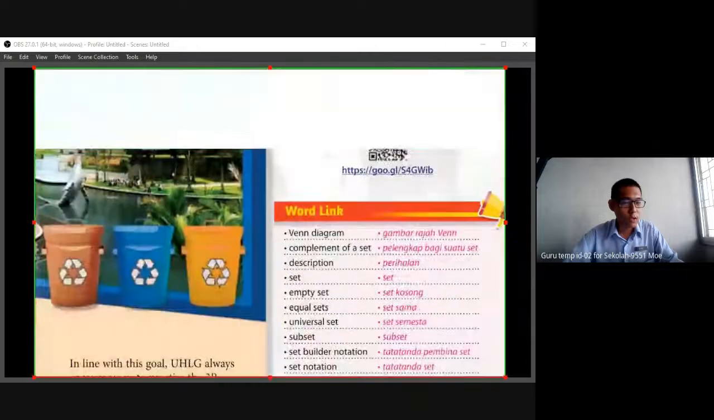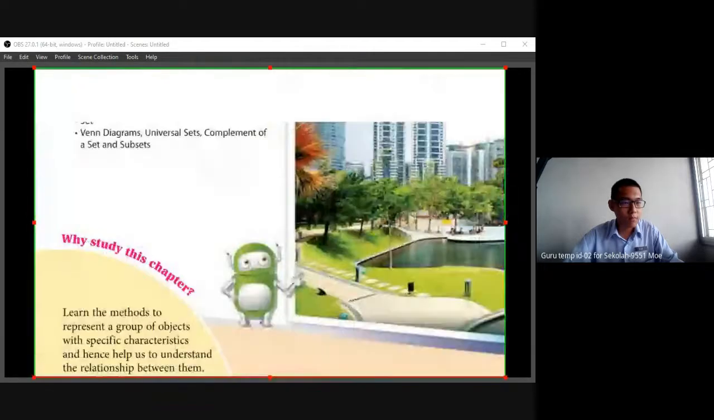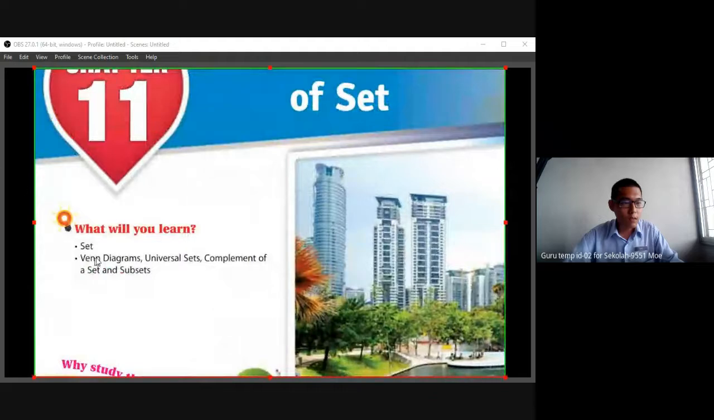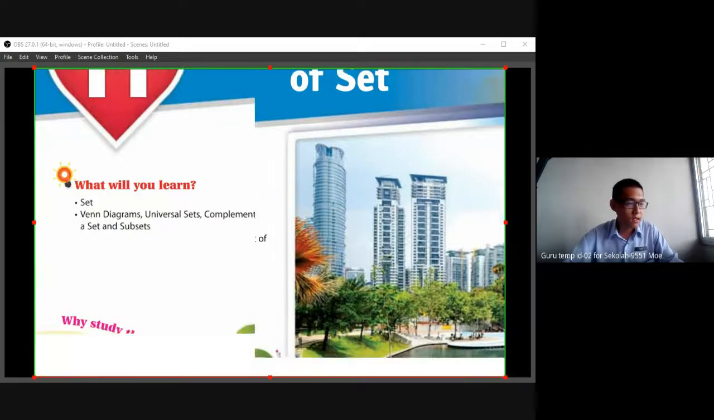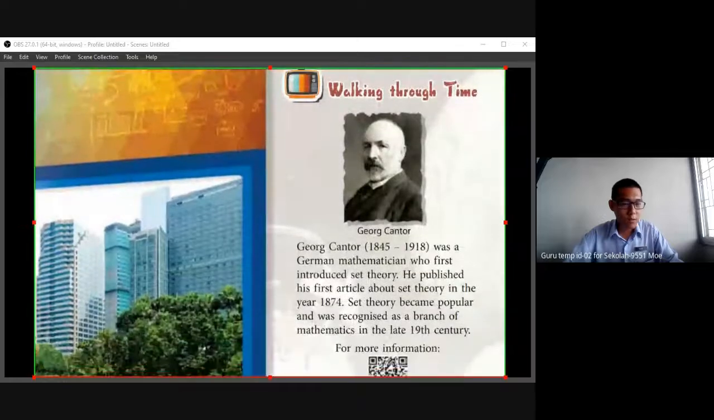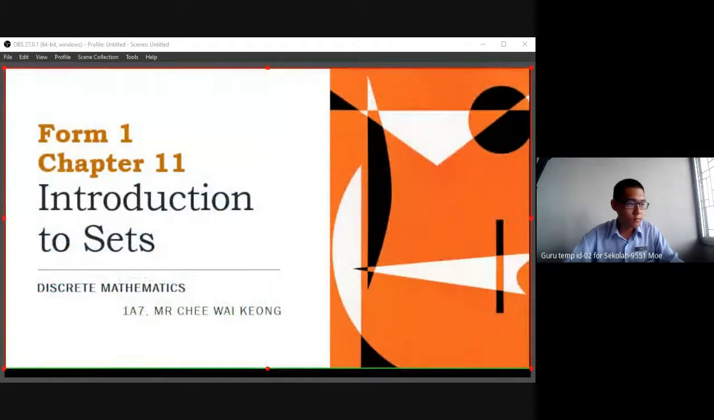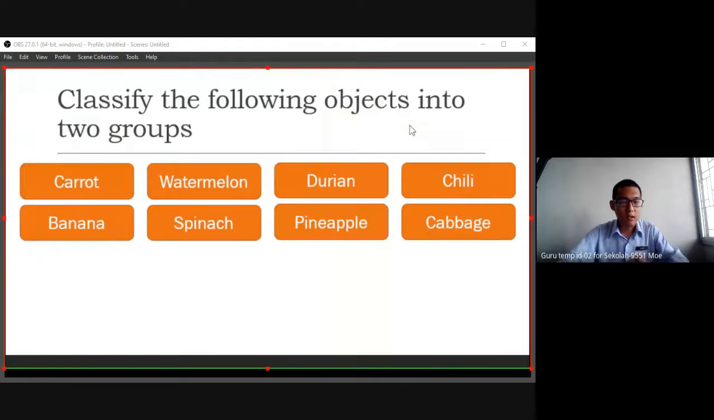For today, we'll try to introduce what a set is, and later, if possible, we'll try to see Venn diagrams, but not today. Maybe next week, because today I just need to focus on sets first. Now let's see from this slide. If I give you these eight objects, can you try to classify them into two groups?